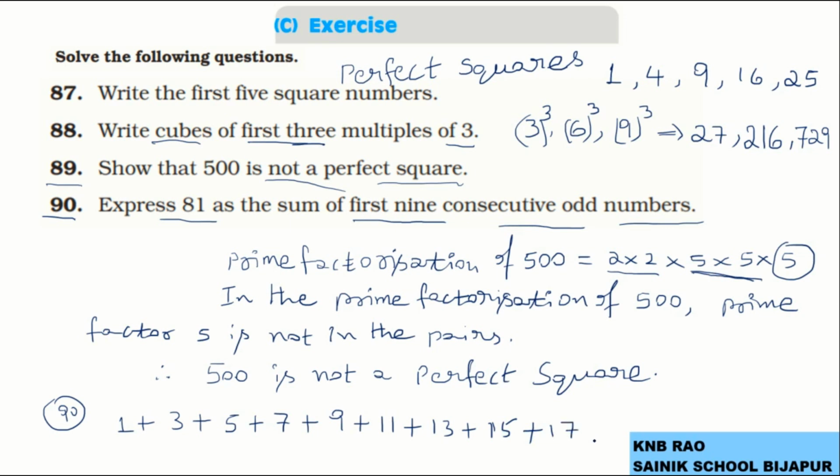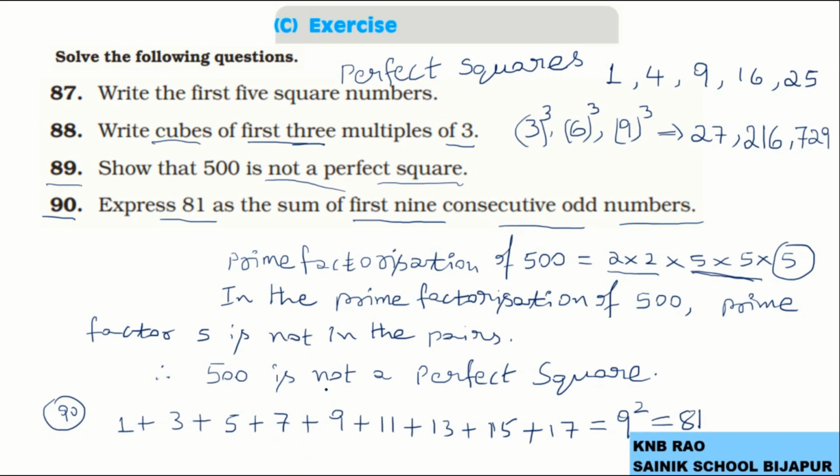So these are the first 9 odd consecutive numbers, and their sum, if you sum it, you will get certainly equal to 9 square, which is 81. So we learnt this one of the important property. So this is how we are asked to write.